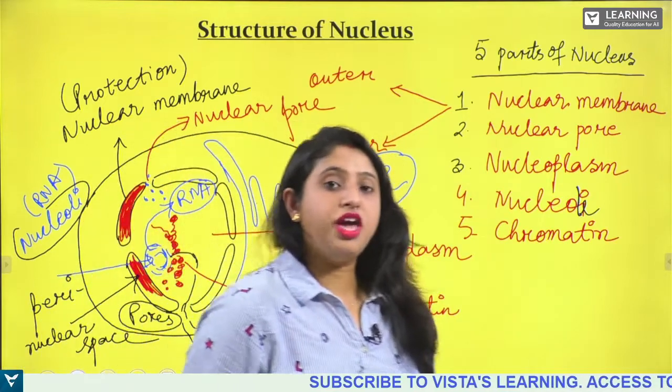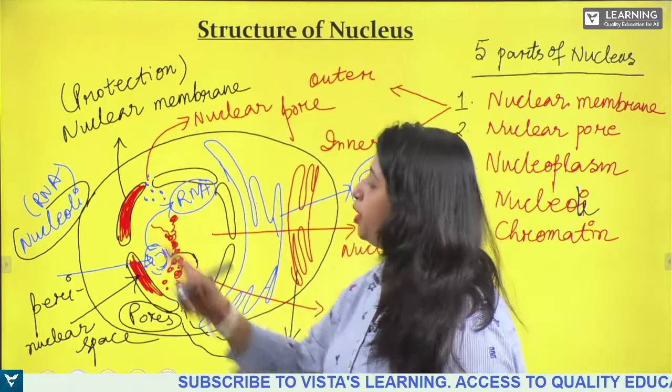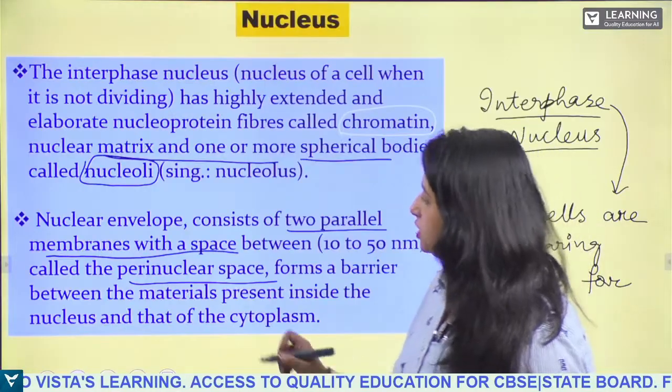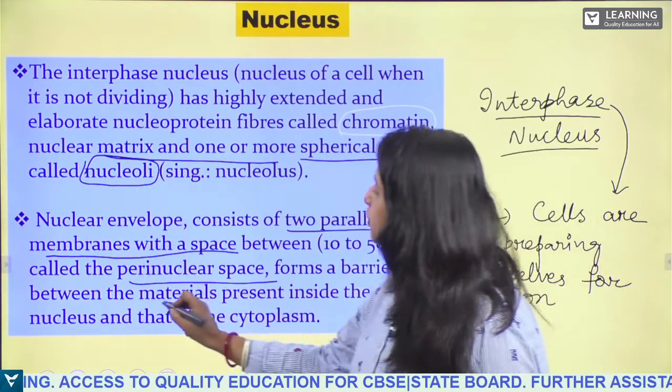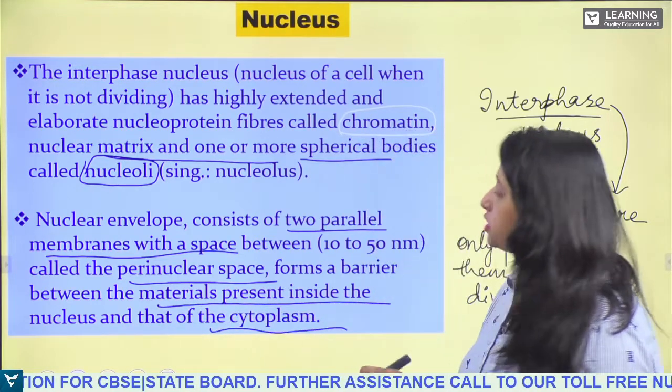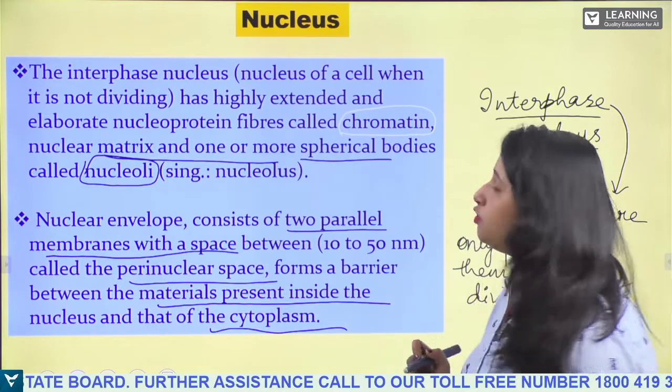Clear? The space in between the nuclear membrane is known as perinuclear space, and it forms a barrier between the materials present inside the nucleus and those of the cytoplasm. So what is the function of the nuclear membrane?